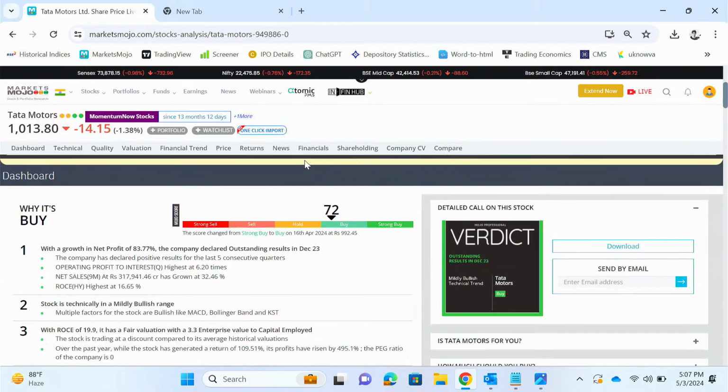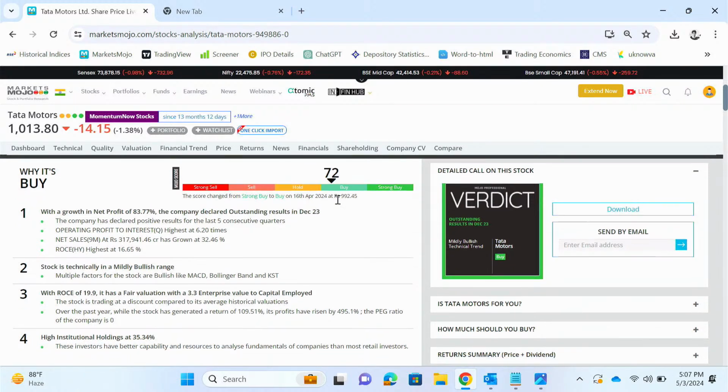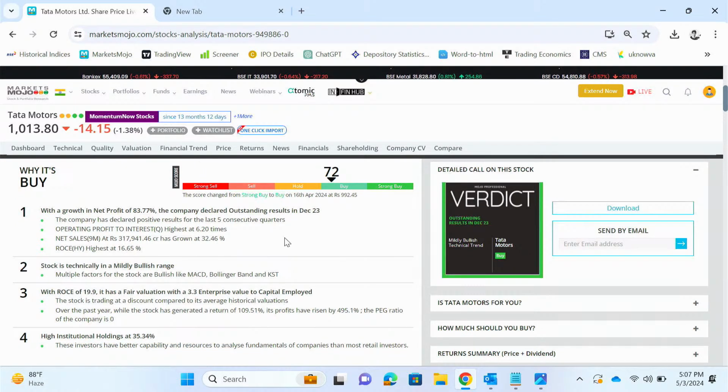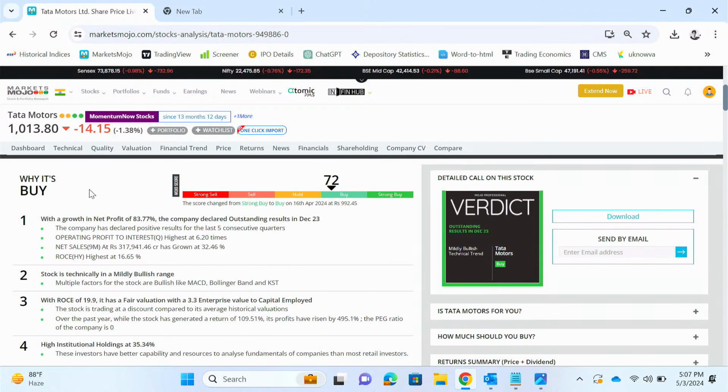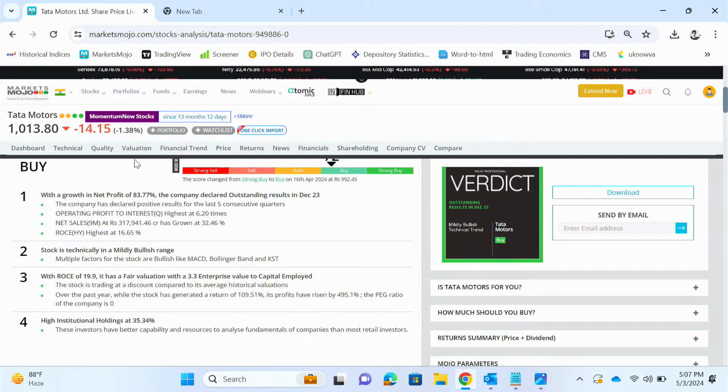So if you go down, you will see this score. So this is known as Mojo Score. Now what is Mojo Score is that this is the USP of MarketsMojo. It is derived from 4 major parameters which consist of around 550 variables. So you can see these 4 dots besides the stock name. Going from left to right, it indicates quality, valuation, financial trend and technical. So this Mojo Score is derived from these 4 parameters. A small summary of these 4 parameters can be found over here. So going down, we'll take each of these parameters separately.